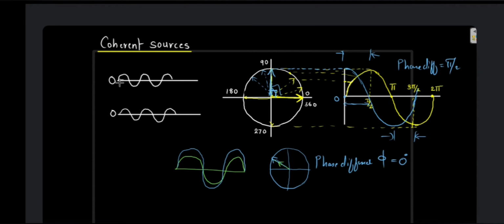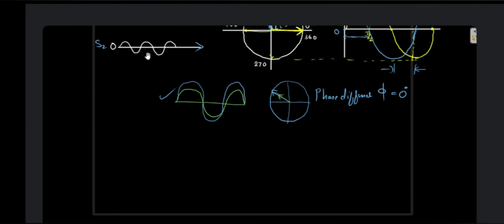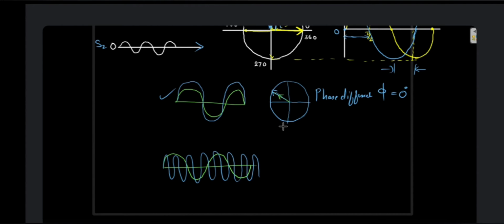Supposing these two waves which are given out from these two sources, source 1 and source 2, have a constant phase difference, something like this, or a zero phase difference, something like this. When will that happen? When the frequency of the two waves is the same, or the wavelength is the same. Only then can this happen. If the frequencies and wavelengths are different, supposing one wave is going like this and another wave is going like this, these waves obviously are not going to have a constant phase difference. The phase difference will continuously change.